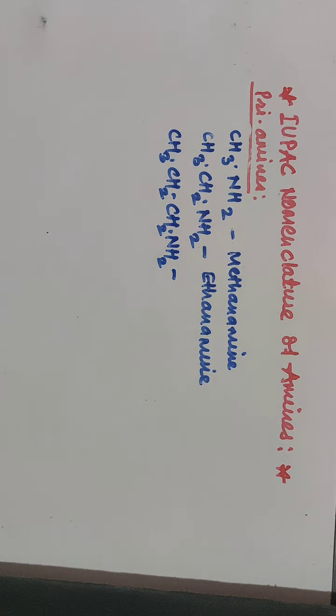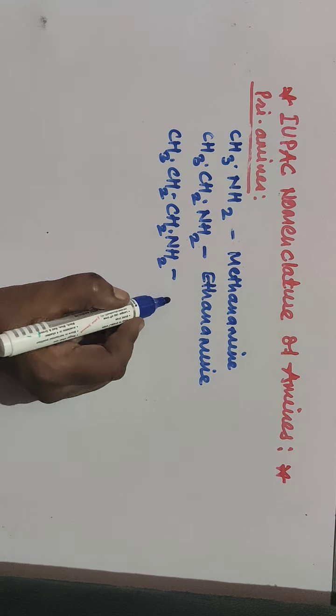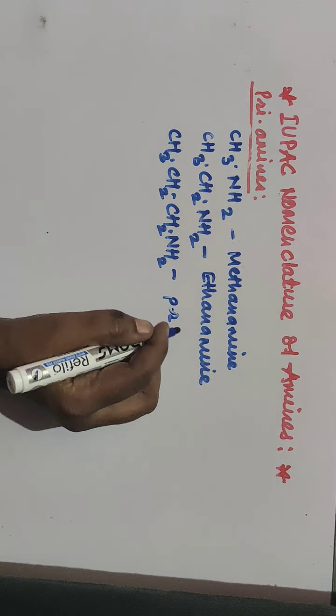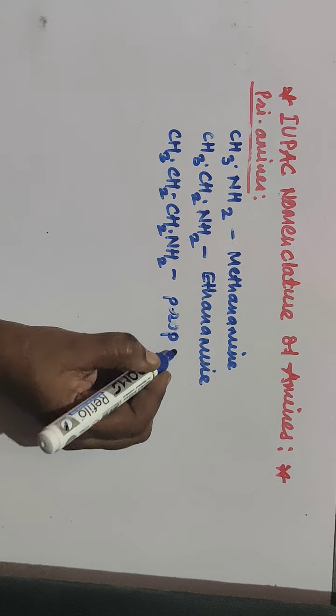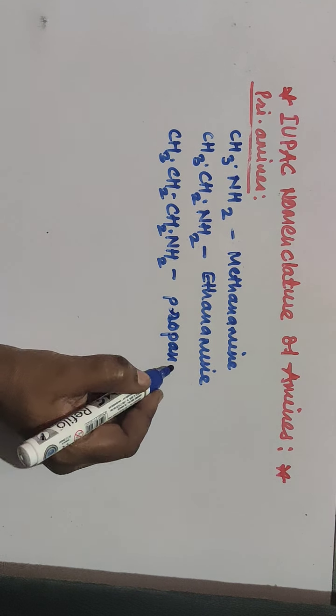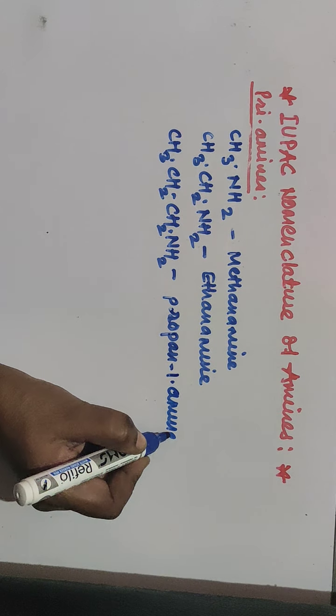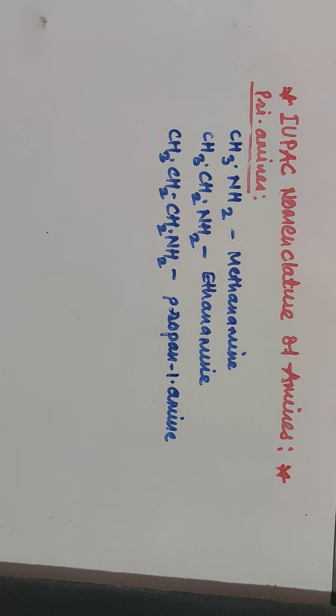Now three carbon atoms are there, so propanamine, but here two different structures are possible with the same molecular formula. That means isomers are possible, and hence you are supposed to indicate the position of the NH2 group also. As three carbon atoms are there, it is propane, the E gets changed to amine, but before that you indicate the position of the amino group. So it is propane-1-amine.